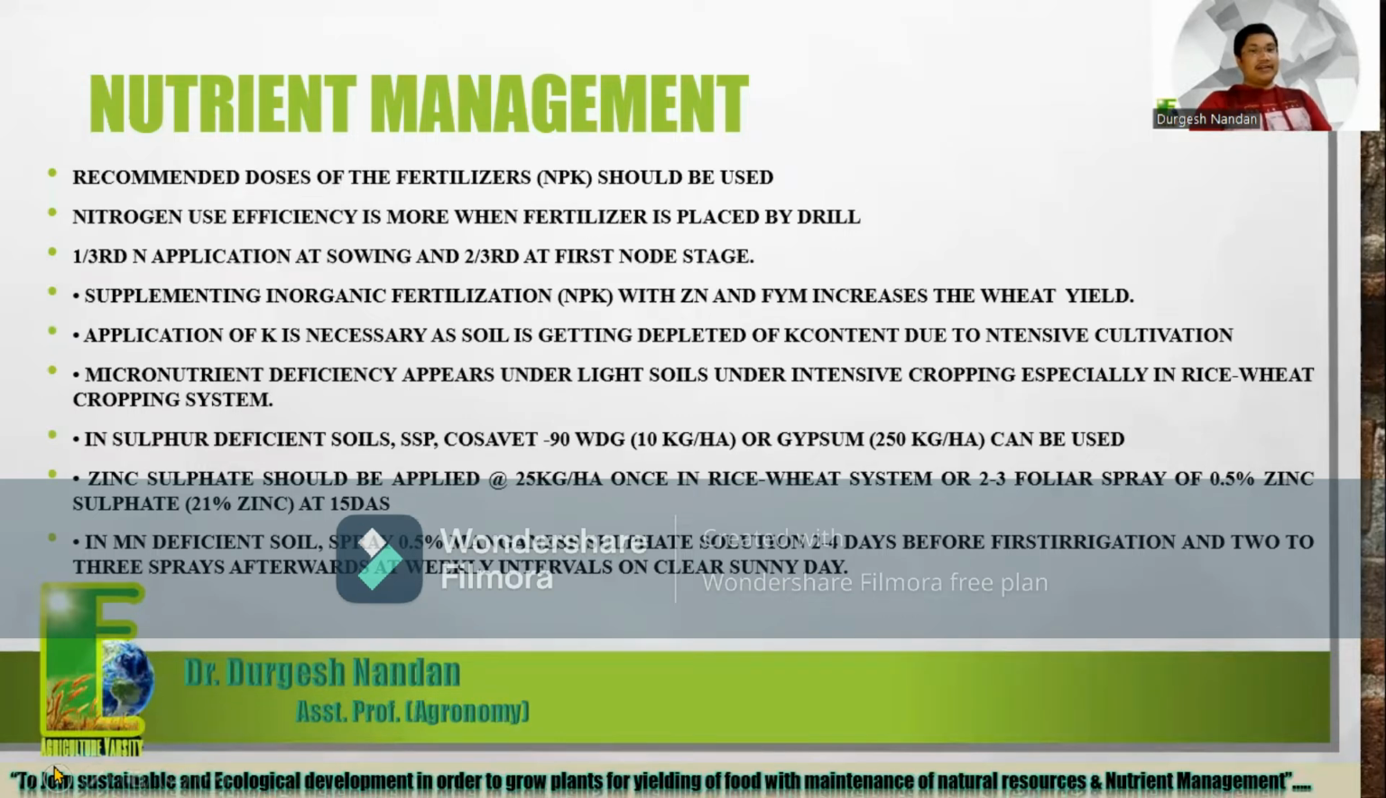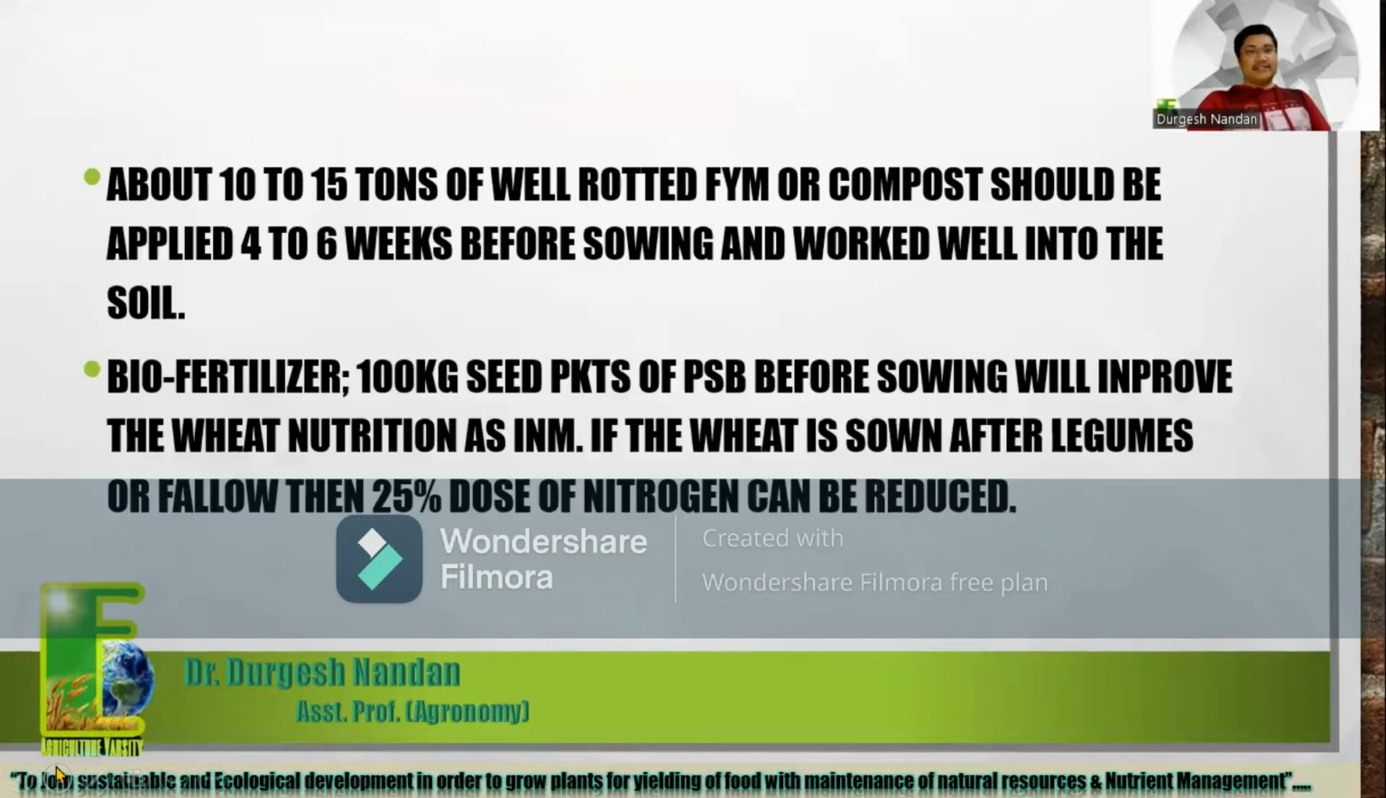In sulfur deficient soil, single superphosphate, COSA 90 WDG at 10 kg per hectare, or gypsum 250 kg per hectare can be used. Zinc sulfate should be applied at 25 kg per hectare once in the rice-wheat system, or 2 to 3 foliar sprays of 0.5% zinc sulfate, whereas 21% zinc is found, at 15 days after sowing. In manganese deficient soil, spray 0.5% manganese sulfate solution 2 to 4 days before first irrigation and 2 to 3 sprays afterwards at weekly intervals, on clear sunny days. So this is about nutrient management.